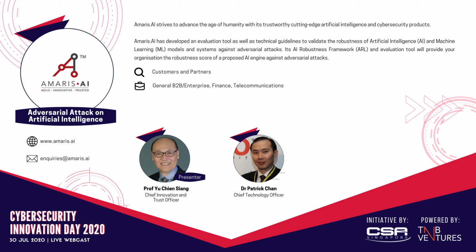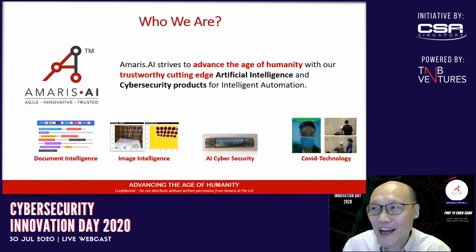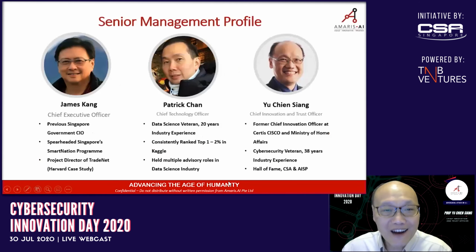I'm presenting AI Robustness. Our company, Amaris.AI, is a full-stack AI startup that's working on document intelligence, image intelligence, and high-level, user-friendly, driverless AIs, driverless systems, and COVID tech. The leaders are James Kang, Patrick Chan, and myself.